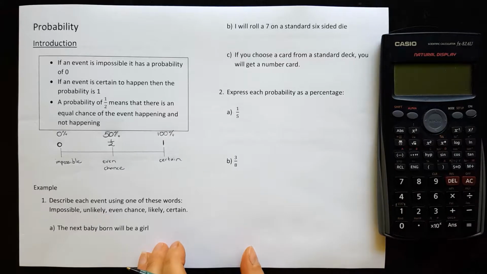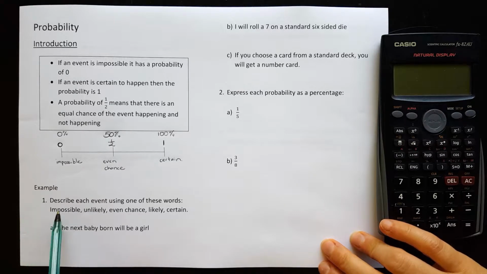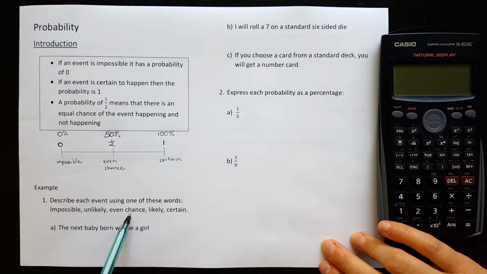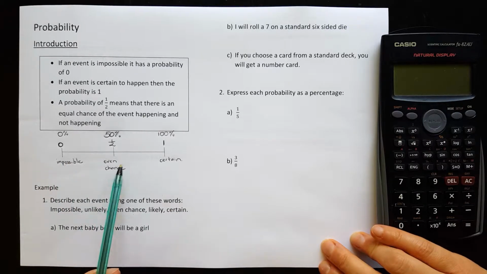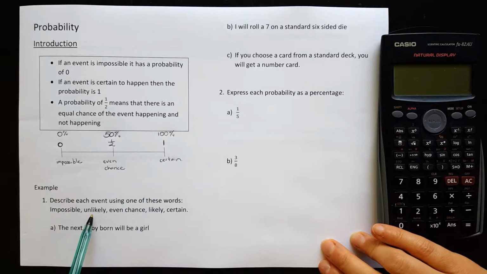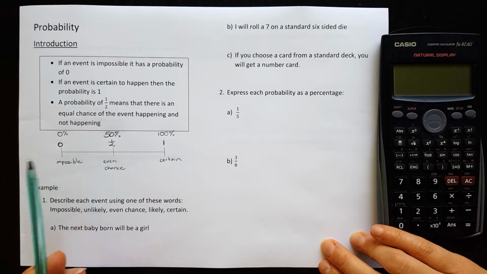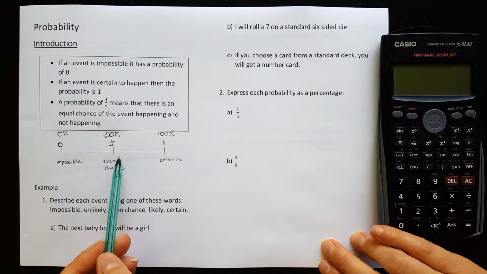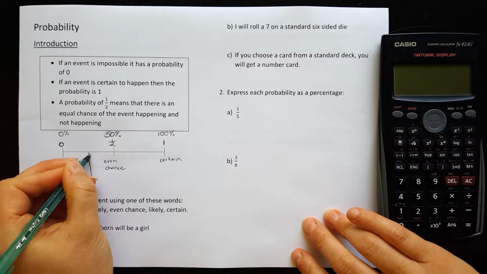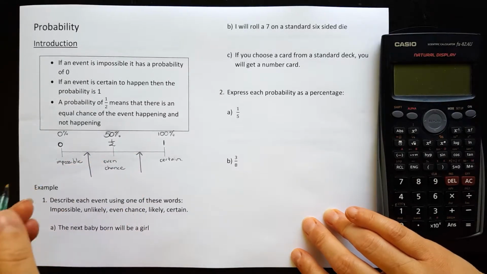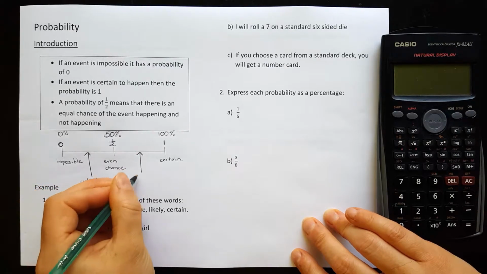Okay, so we are going to be looking at some events down here, and we want to describe each event as either being impossible, unlikely, even chance, likely, or certain to happen. So we already have impossible, even chance, and certain. If something is unlikely to happen, it would be less than even chance, but more than impossible. And if it was likely to happen, it would be more than the even chance, but less than certain. So somewhere in between each of these, this would be unlikely, and this would be likely.